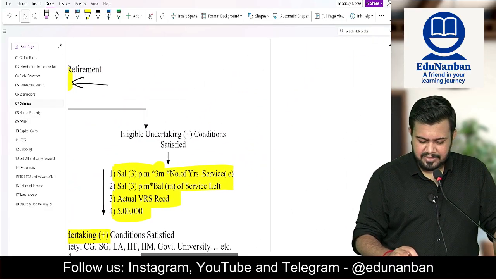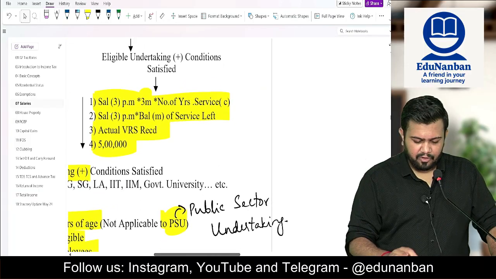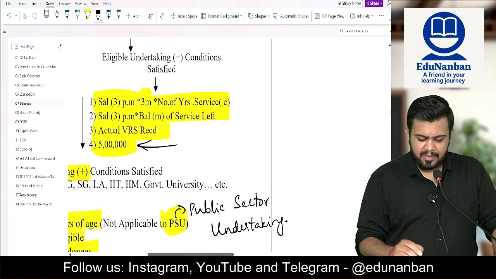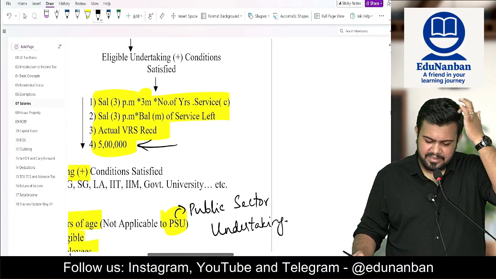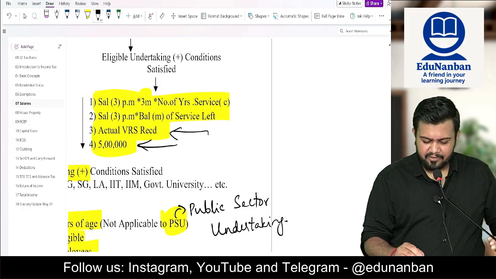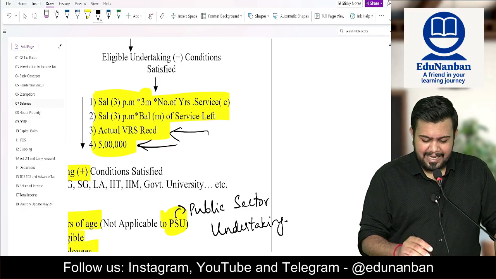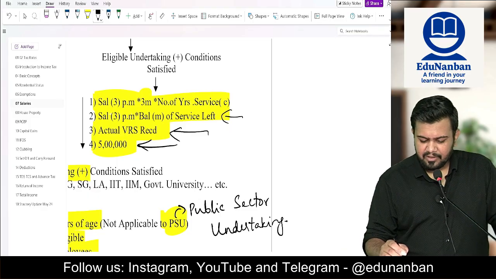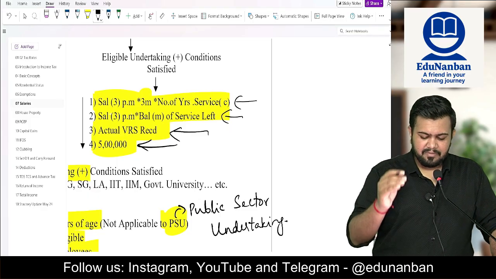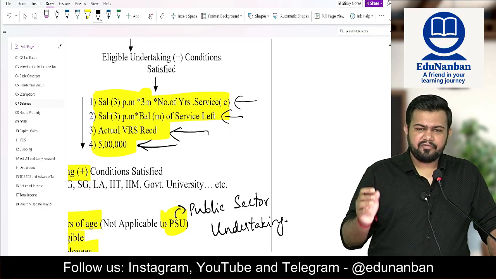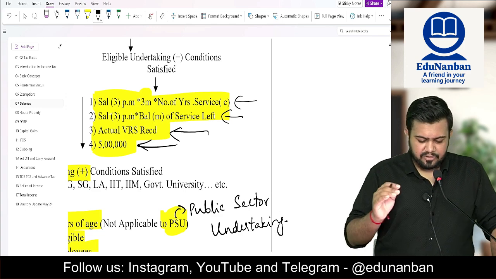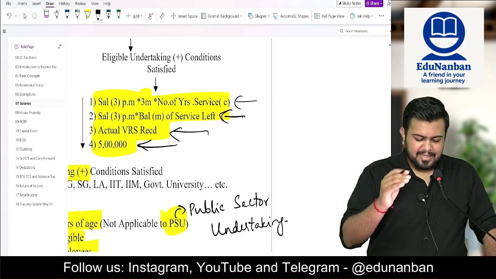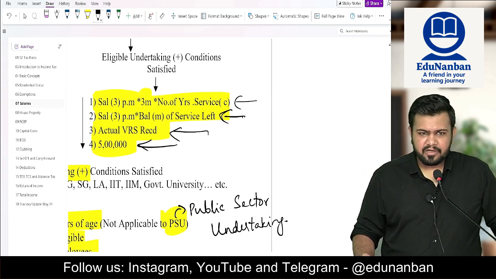Now what is the prescribed limit? Lower of the following. Number 1, maximum limit of 5 lakhs, or actual VRS received, or salary multiplied by balance months of service left, or salary multiplied by 3 months multiplied by number of years of service completed. Now the second point, salary multiplied by balance months of service left.